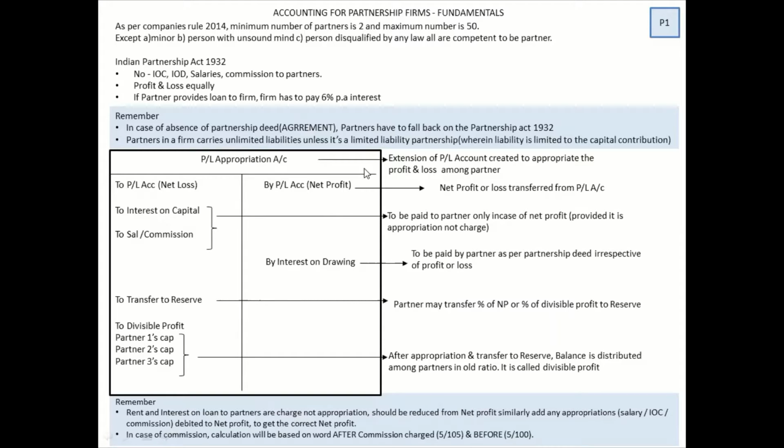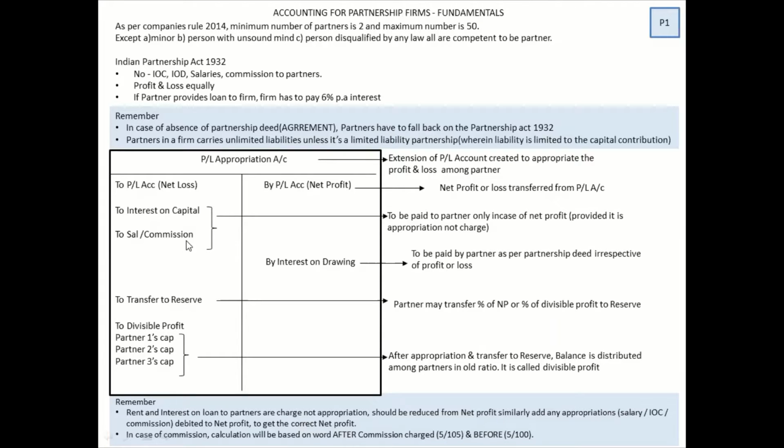At times you might get net profit after charging the salary of the partner. You might get that situation. So you don't want a net profit after charging the salary. You want a net profit before charging the salary. So if there is any such appropriation done, you have to add it to the net profit. Even these points have been very clearly mentioned.